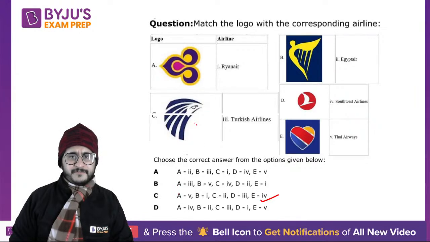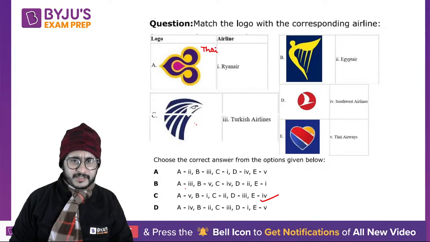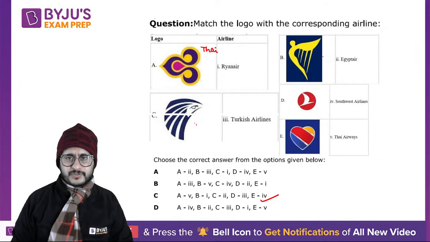So A is 5. This is basically your Thai Airways. If some of you are international travelers, you must know this. B is first, so that is Ryanair. Then C is second, so this is Egypt Air.